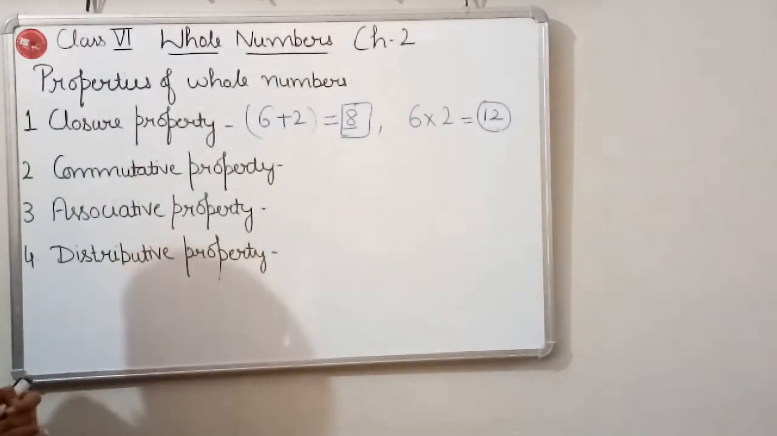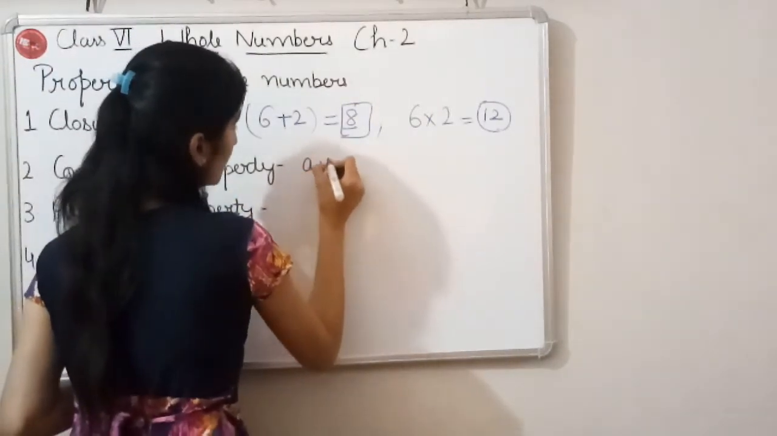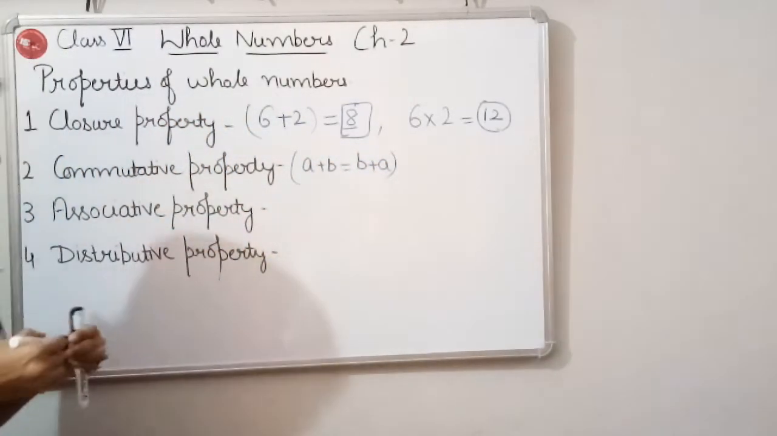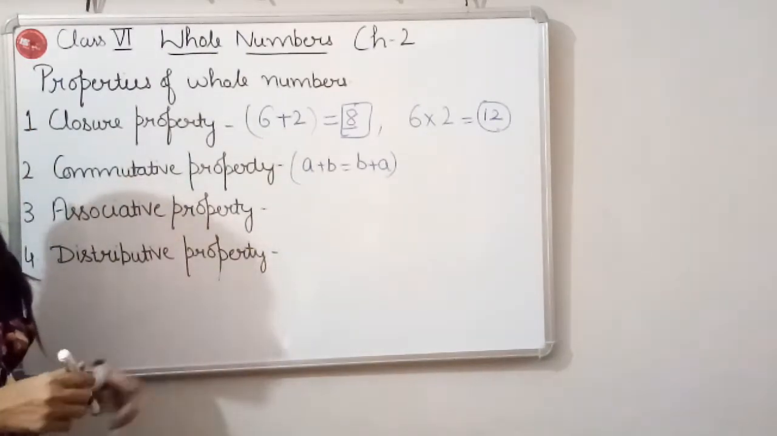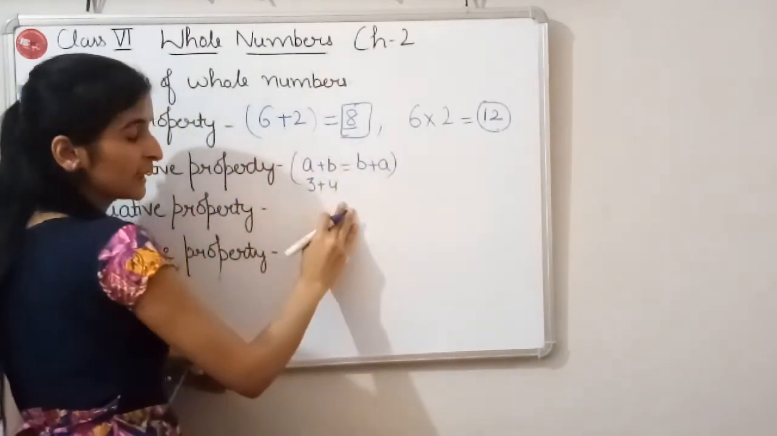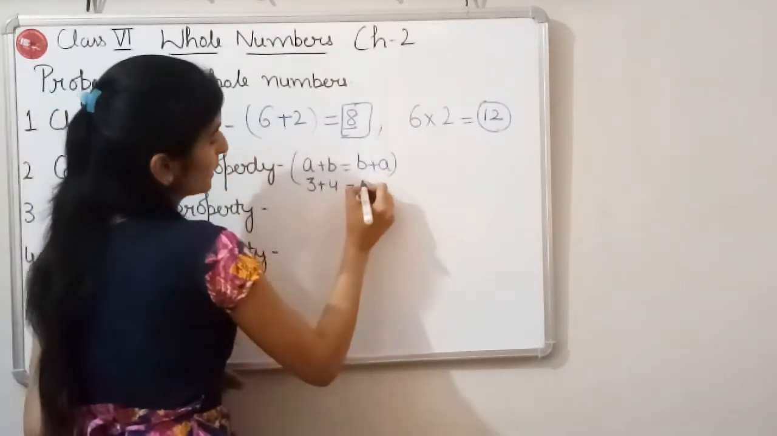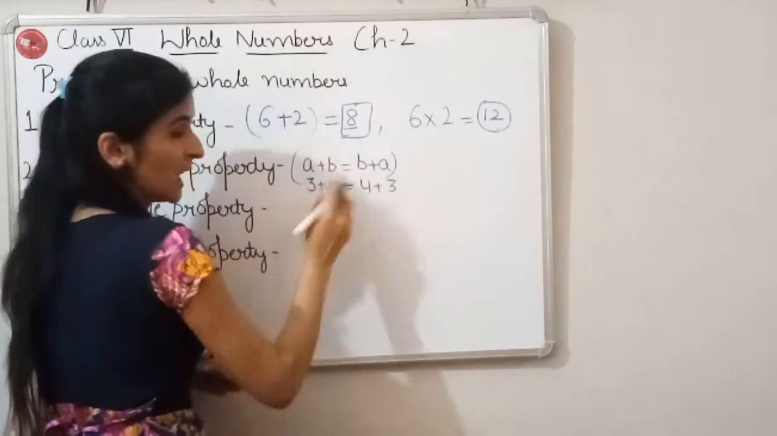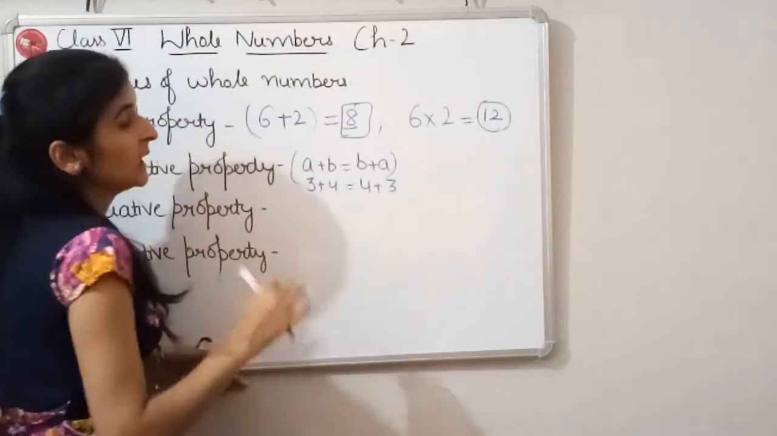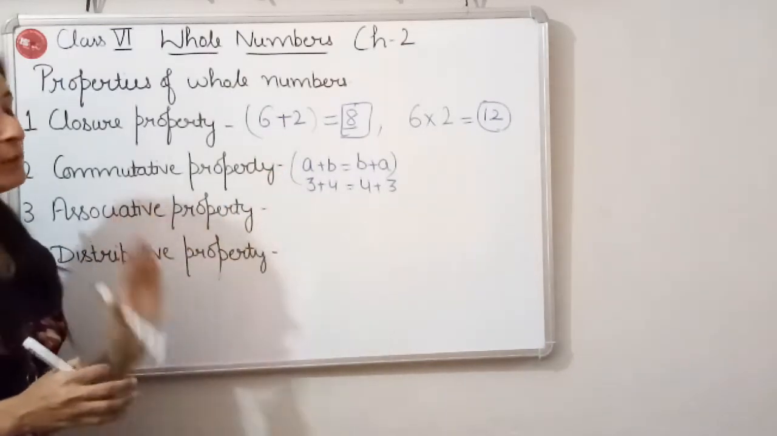Now let's come to commutative property. What is commutative property? Commutative property is A plus B is equal to B plus A. It means if we are taking two whole numbers and we have to add them, suppose I am taking 3 and 4, whether we add 4 to 3 or we add 3 to 4, the answer is going to be same. So A plus B is equal to B plus A. It means whether we change the order or not, the sum will remain the same.